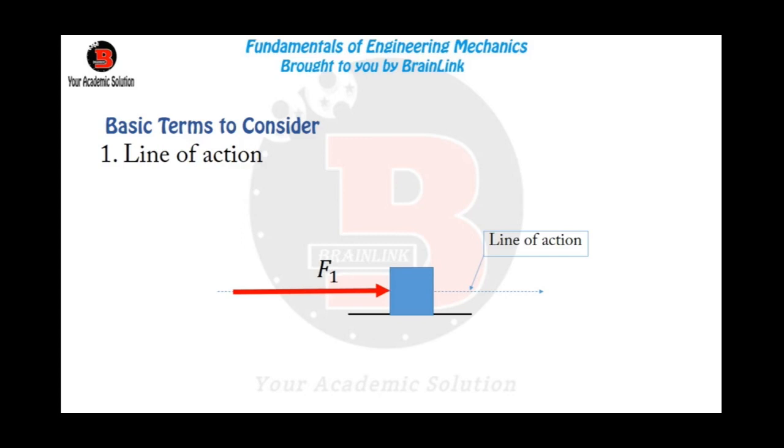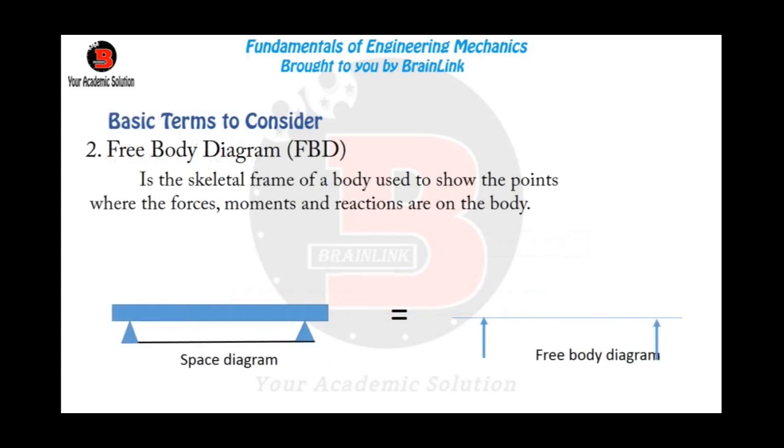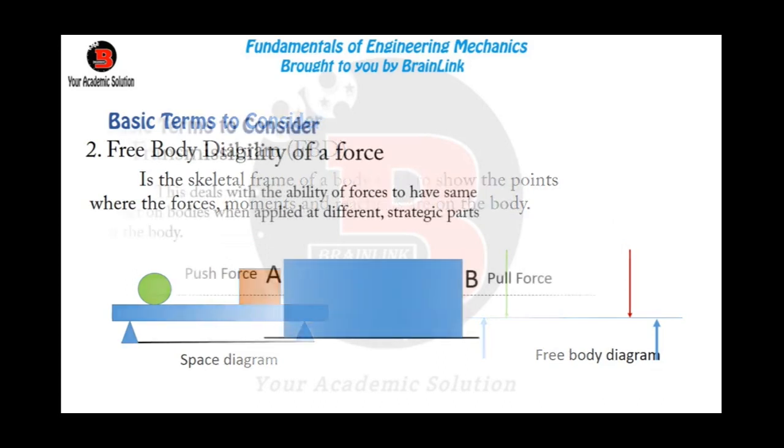We have the second one, a free body diagram. A free body diagram is a skeletal frame of a body that is used to show the places where the forces, the moments and reactions of the body are on the body. Number 3, transmissibility of force.